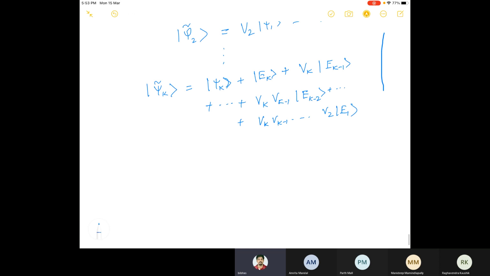So this is the general expression after the k step, when this circuit is not perfect.